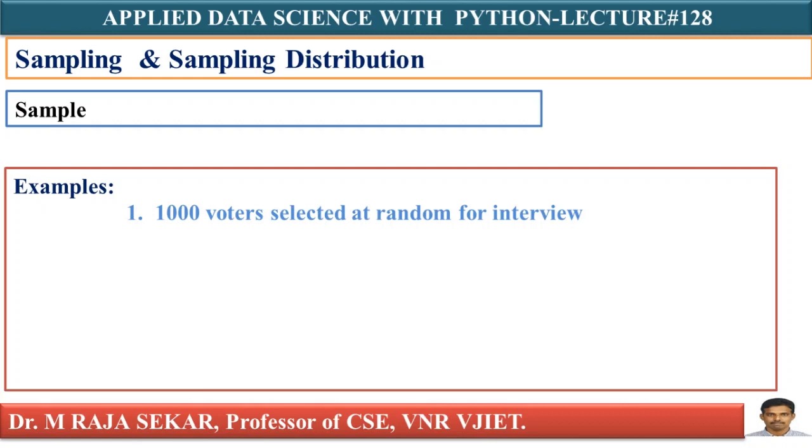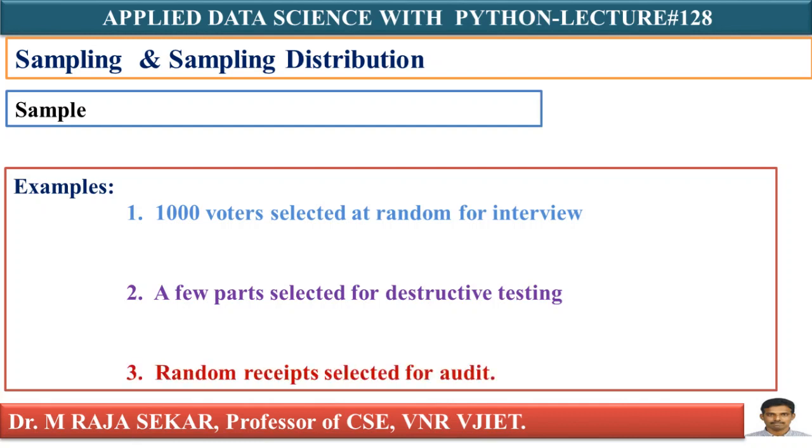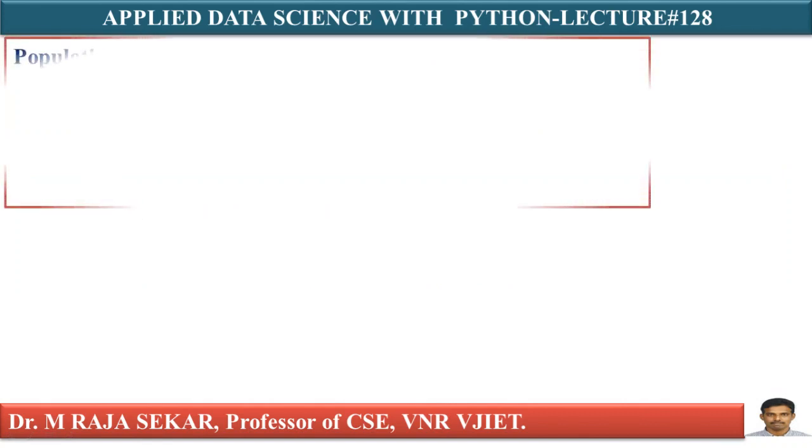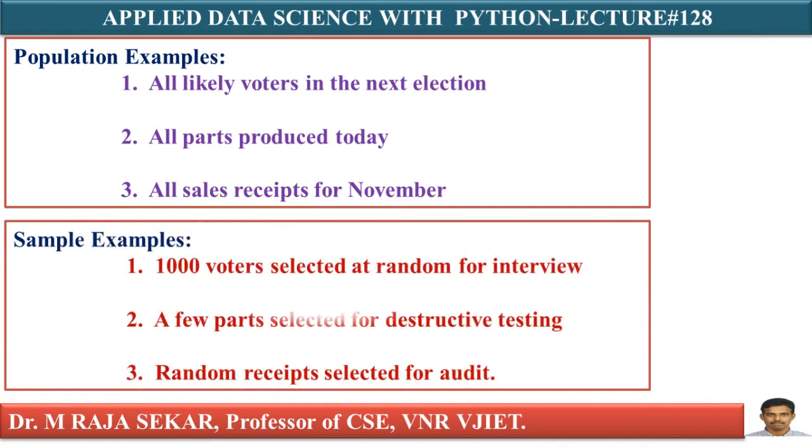1000 voters selected at random for interview, this is a sample. A few parts selected for destructive testing, this is an example of a sample. Random receipts selected for audit. All these are examples of samples. Why? Because these three examples form the subset of the population which we defined in the previous slide. The definition of sample is that it must be a subset of the population.